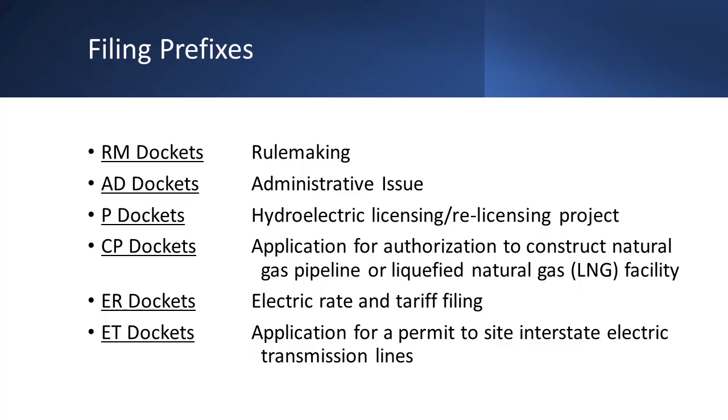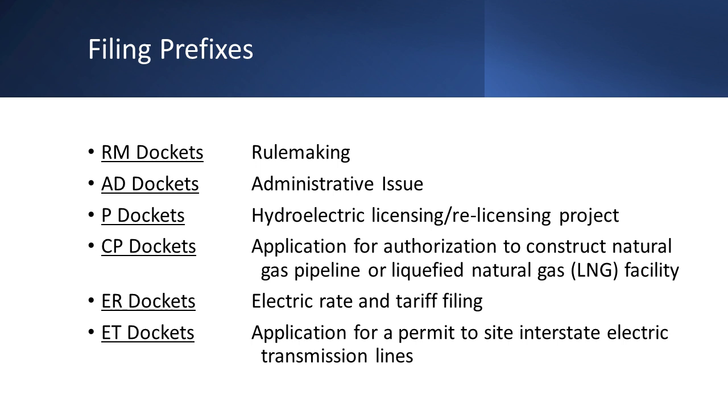Dockets are assigned to specific filings, beginning with a variety of prefixes. These prefixes act as a shorthand way to categorize the type of record, like a library catalog. So, to put it another way, imagine FERC as a giant filing cabinet with different sections for different topics that it regulates, like electric rates, natural gas pipelines, or hydropower projects. Docket prefixes are like labels on the drawers, giving a quick clue to what's inside.